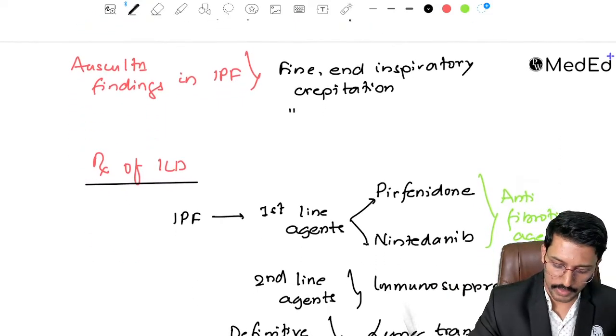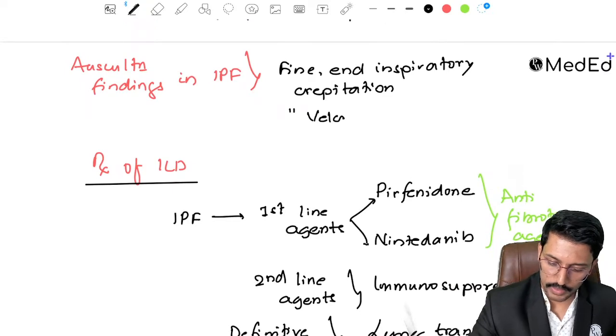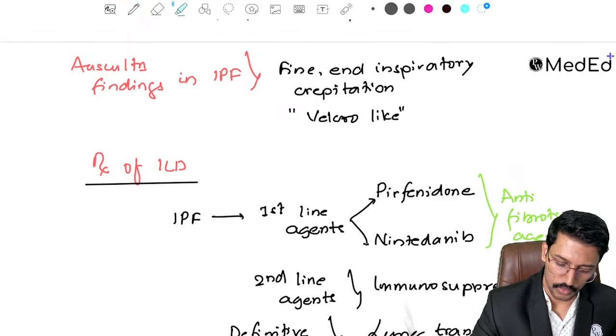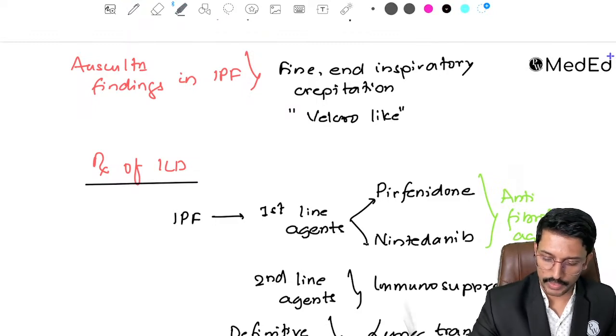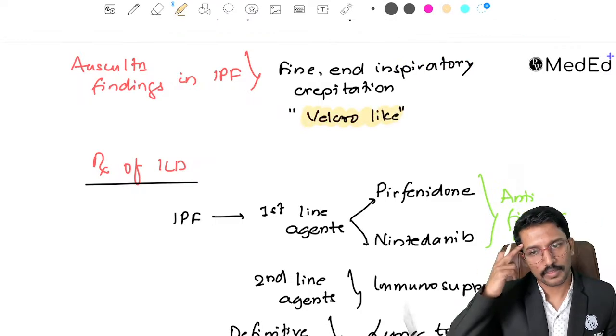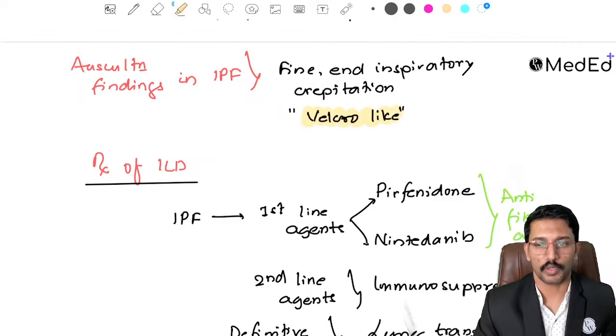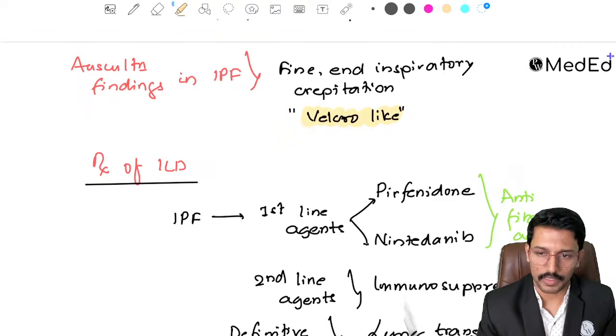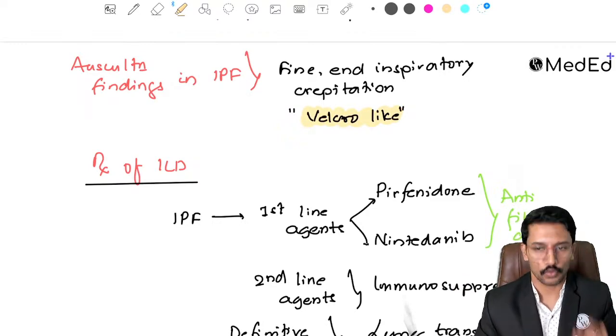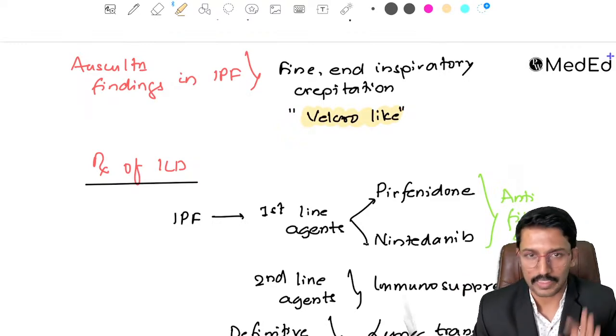So that is why they are often described as Velcro-like crepitations. Okay, in any exam, if your examiner mentions the word Velcro-like crepitation, think about the idiopathic pulmonary fibrosis type of ILD without a second thought. There is otherwise no business of the examiner writing about this.